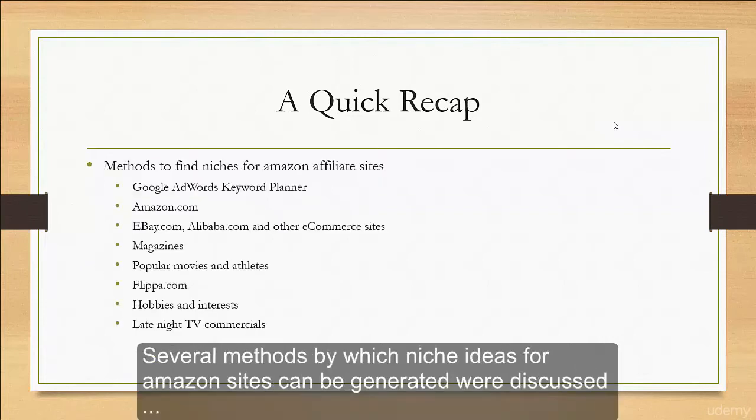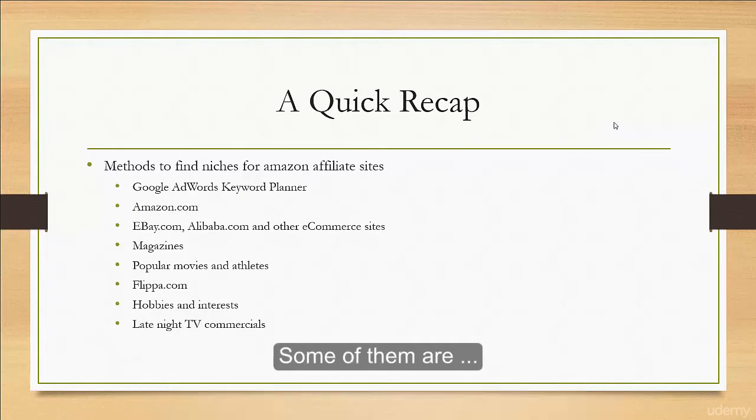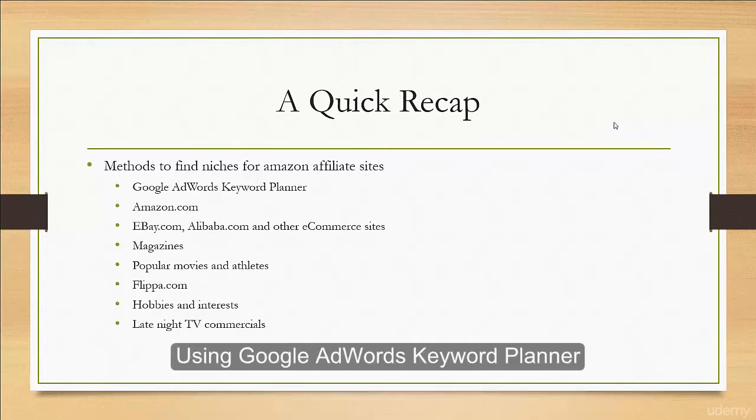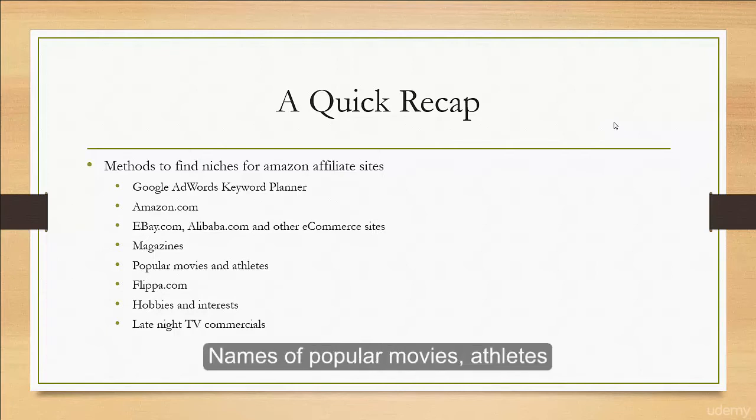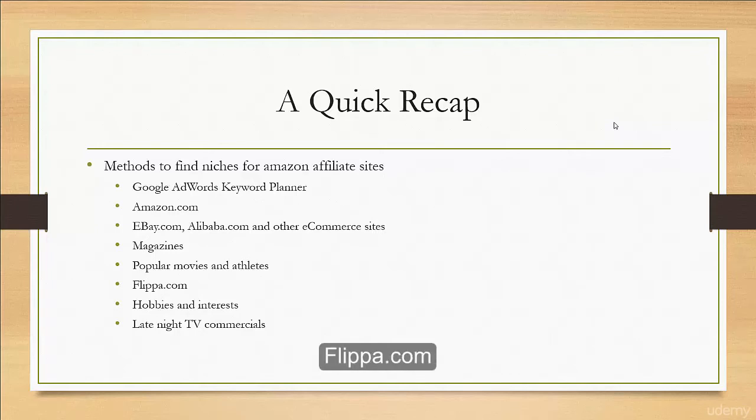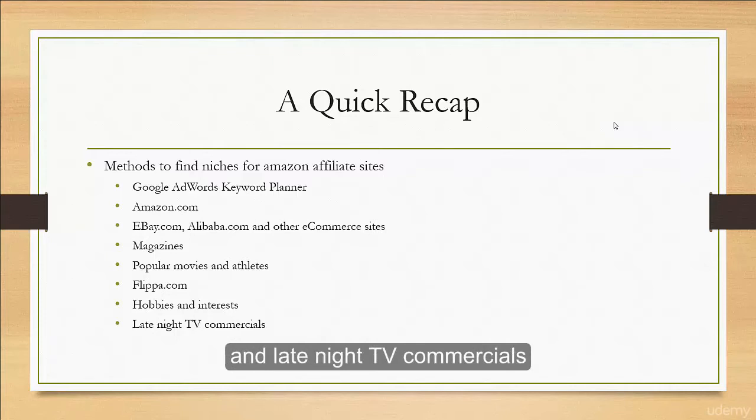Several methods by which niche ideas for Amazon sites can be generated were discussed. Some of them are using Google AdWords Keyword Planner, Amazon.com, eBay, Alibaba, and other e-commerce sites, magazines, names of popular movies and athletes, Flippa, hobbies and interests, and late-night TV commercials.